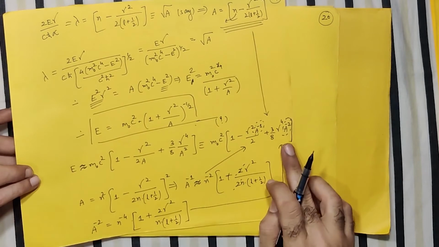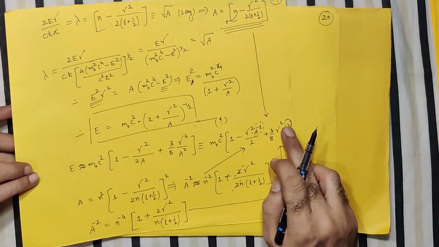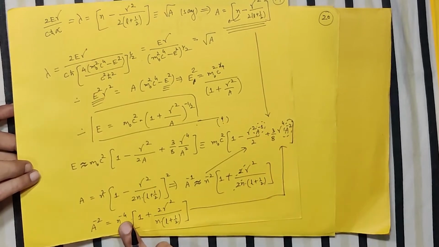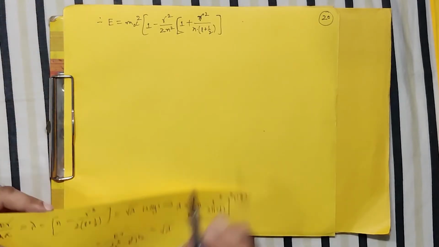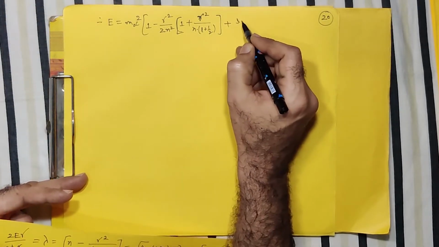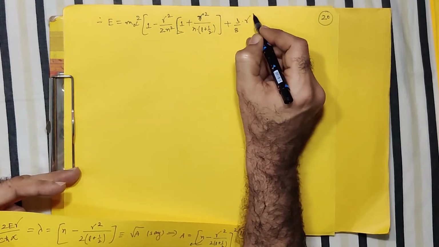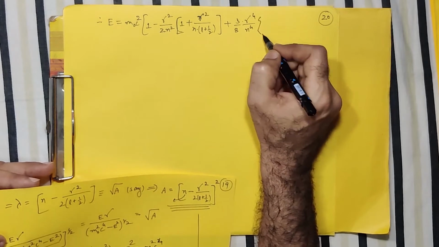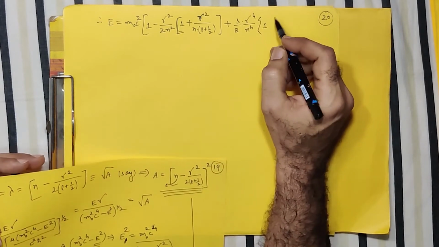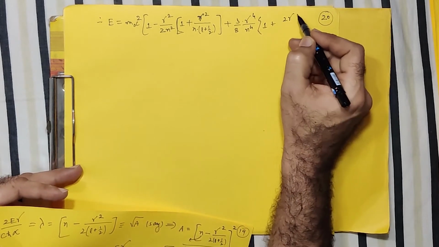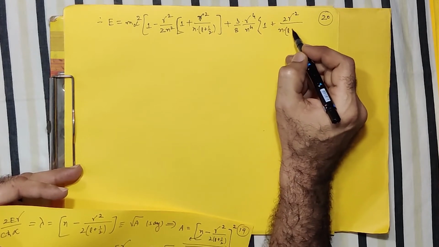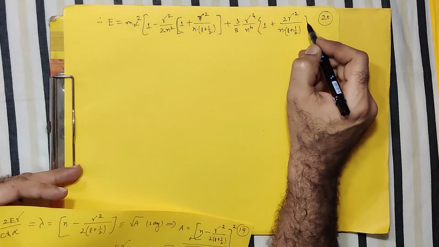And similarly, in the second term, 3 by 8 gamma raised to 4 will be as it is, and for a to the minus 2 I will write this. Again, this n raised to minus 4 I will write in the denominator. So my last term will be 3 by 8 gamma raised to 4 upon n raised to 4, in a bracket 1 plus 2 gamma square upon n into L plus half.